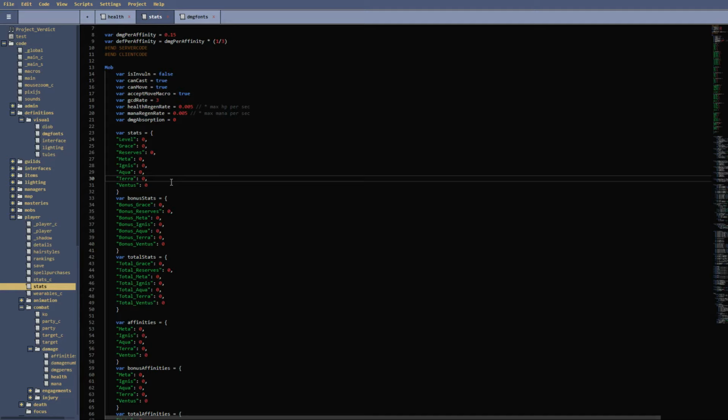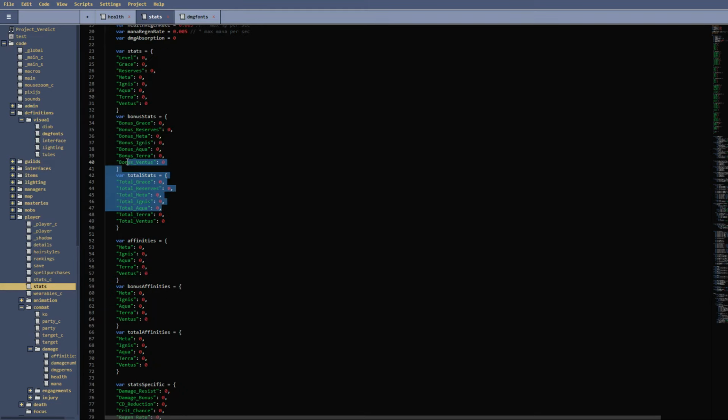These are all of your normal stats plus level. So if you have a 5 in Grace, this would be in fact a 5. Makes sense. The same for all of these others. And then bonus stats and total stats are the same exact thing, except they aren't base.